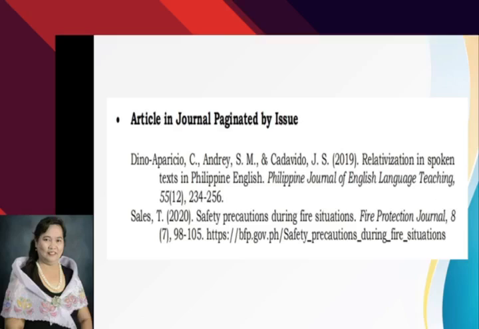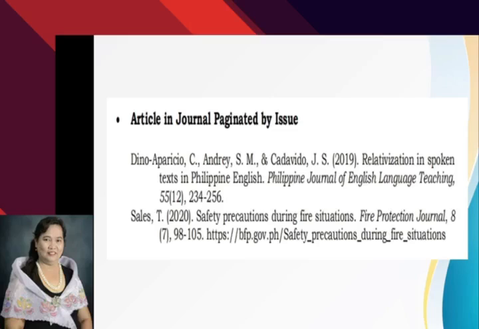All the first letters except for letter O, of. Okay, after the name of the periodical, there is a comma. Then you have there the volume 55. Enclosed in parentheses is the issue number 12. After the closed parentheses, comma, then you have there the pages 234 to 256, period. Okay, there is no space.